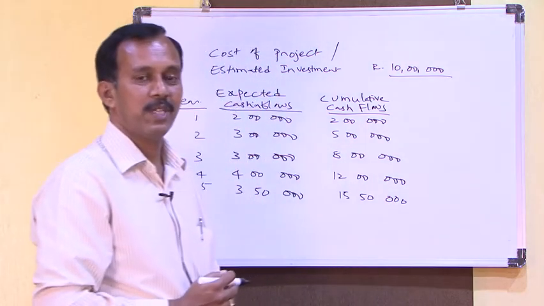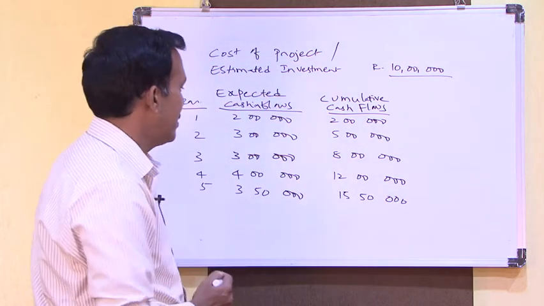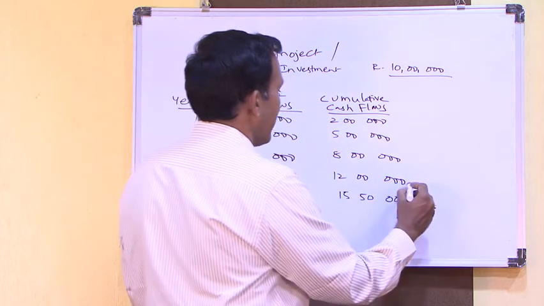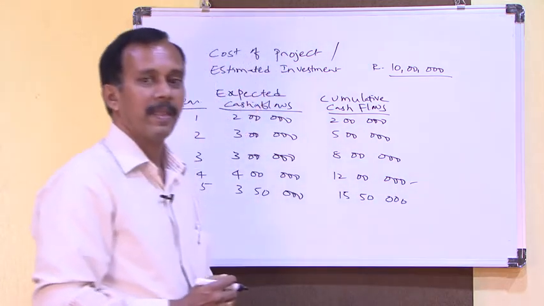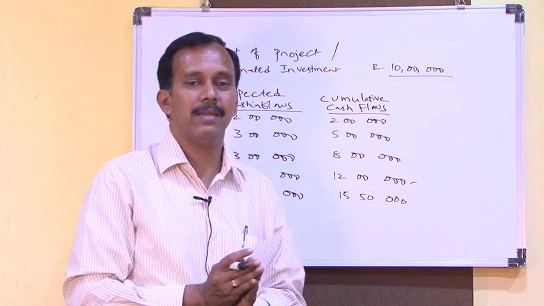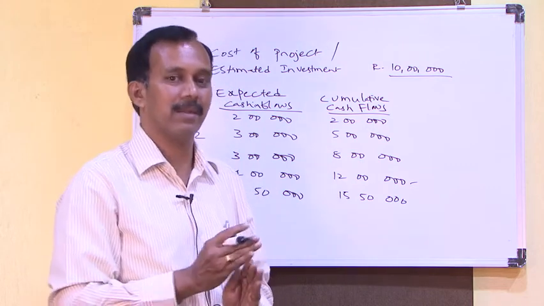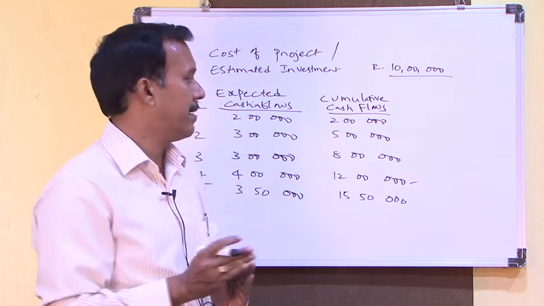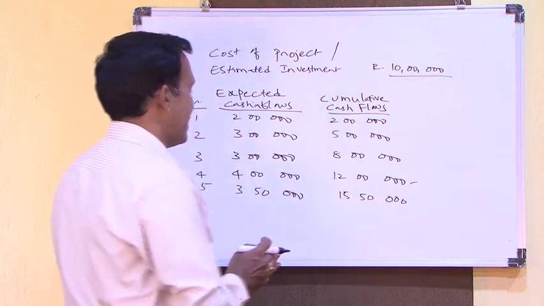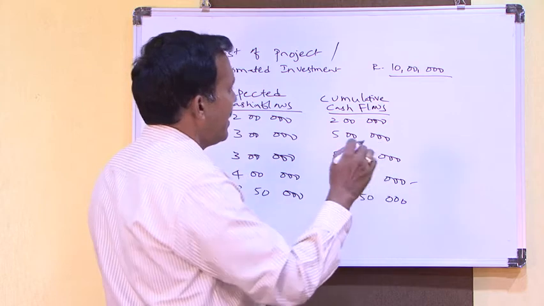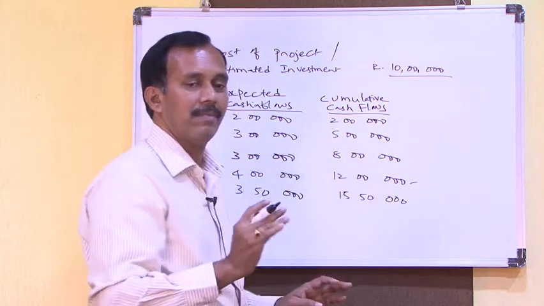The expected investment is 10 lakhs and we are getting 12 lakhs by the end of the fourth year. So we need to find the exact duration of getting the investment back, which is approximately 3 years plus some months.